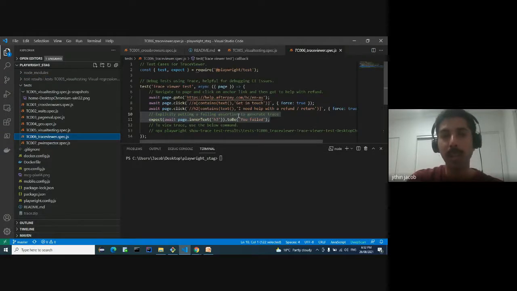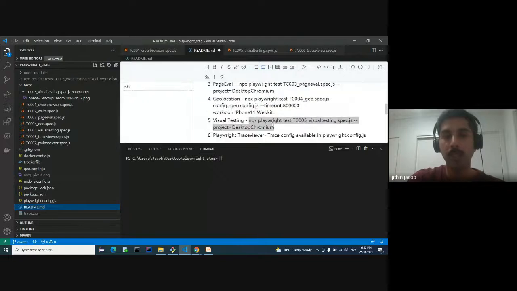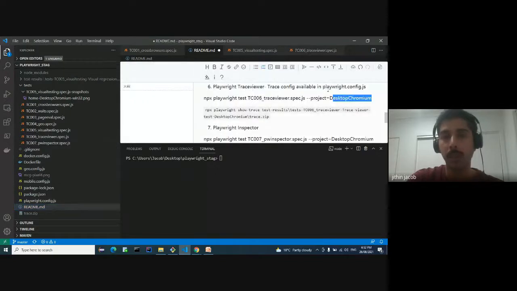I have put in an assertion explicitly so that the test case will fail. There's a failure assertion I have marked down here in line 11. So I will run the test case so that the test will fail, so that we can analyze what happened in that failed case.